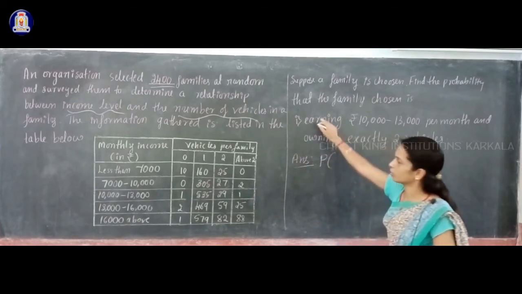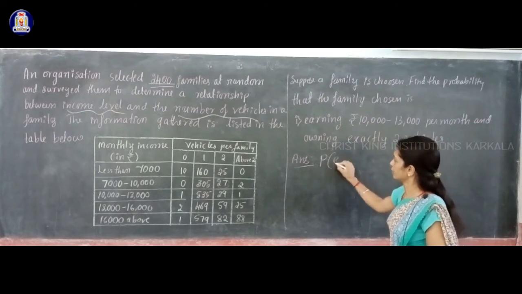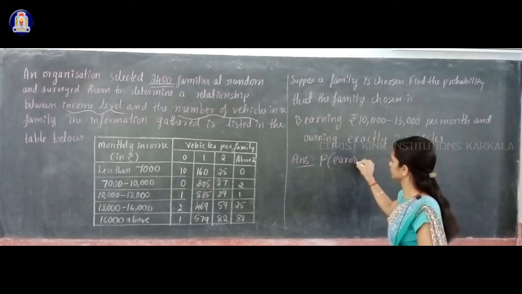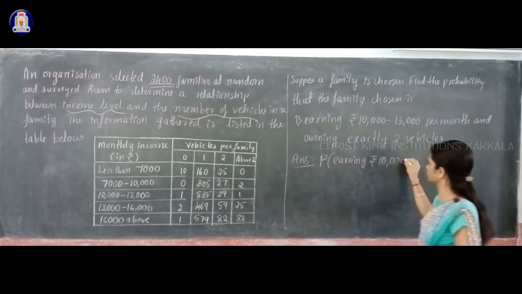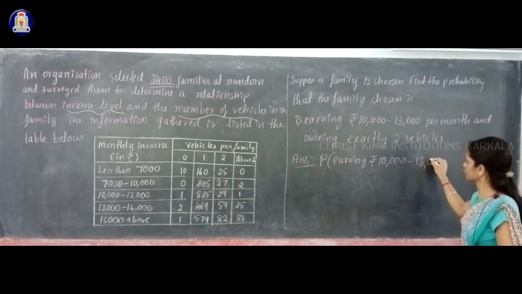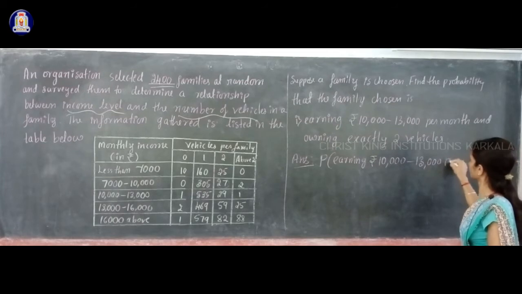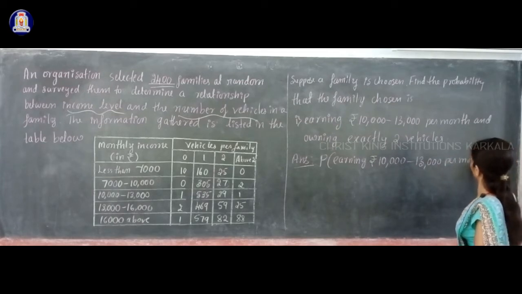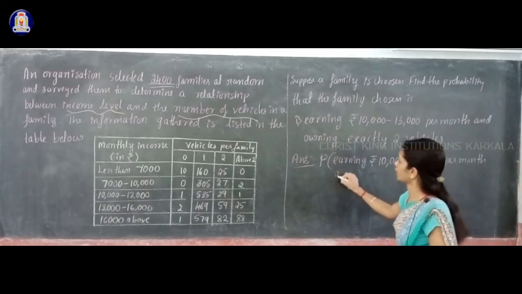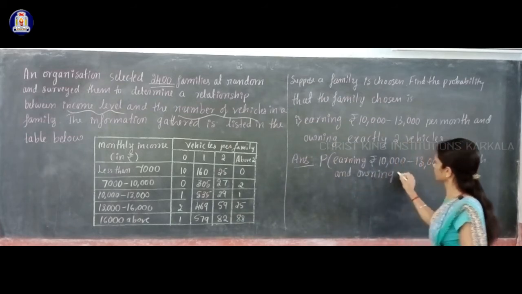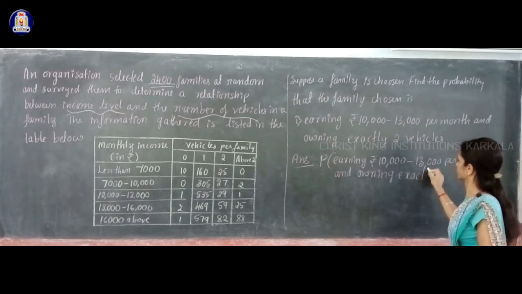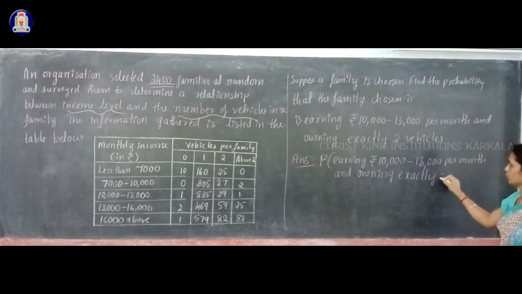Probability of earning rupees 10,000 to 13,000 per month and owning exactly 2 vehicles.